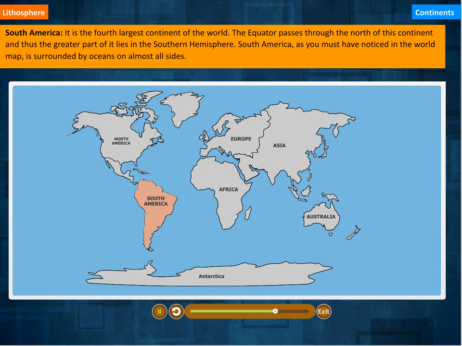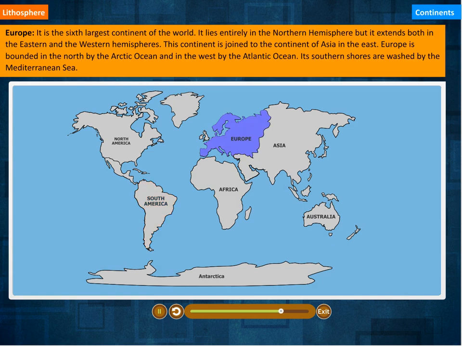South America. It is the 4th largest continent of the world. The equator passes through the north of this continent, and thus the greater part of it lies in the southern hemisphere. South America, as you must have noticed in the world map, is surrounded by oceans on almost all sides.